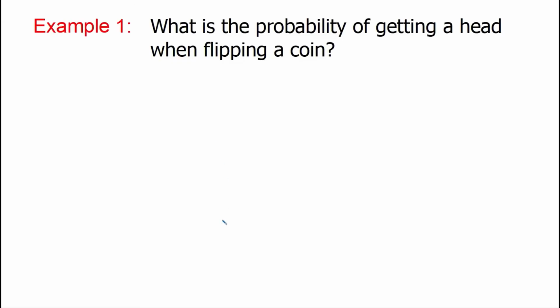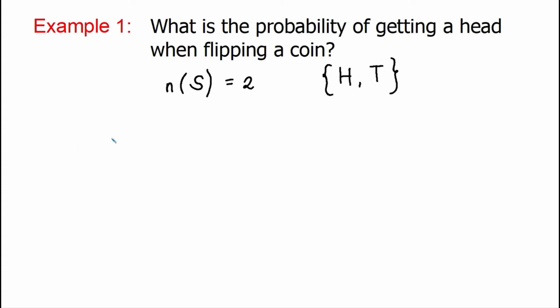So let's have example number 1. What is the probability of getting a head when flipping a coin? So we are asked to find the chance or probability of getting a head when we flip or toss a coin. In this example, we know that the cardinality of our sample space is equal to 2. And why 2? Because our sample space here is the set which contains the elements head and tail. So, di ba, head and tail lang naman ang posibleng outcomes mo kapag magtotoss ka ng coin.